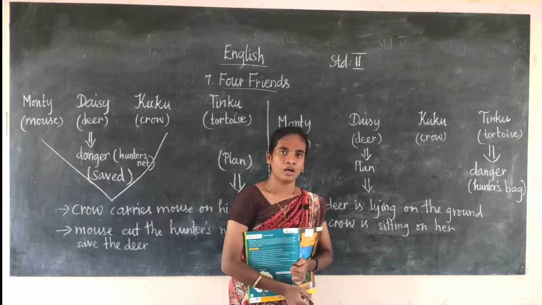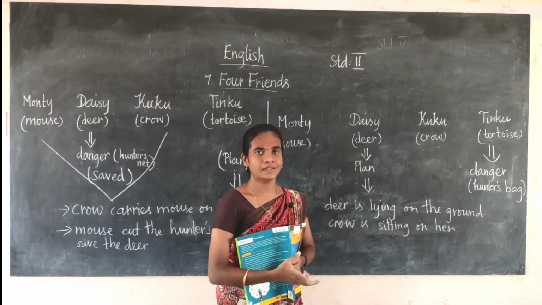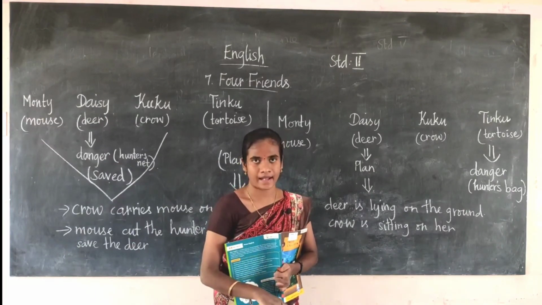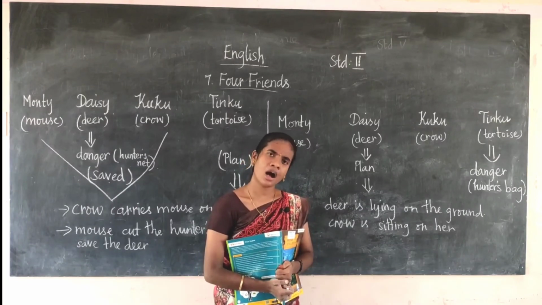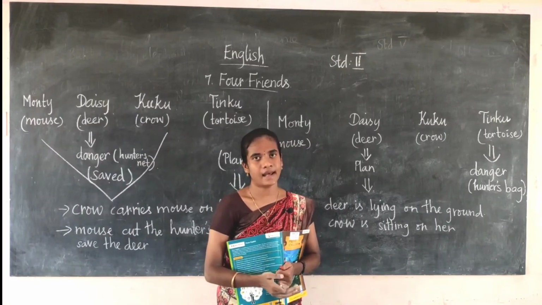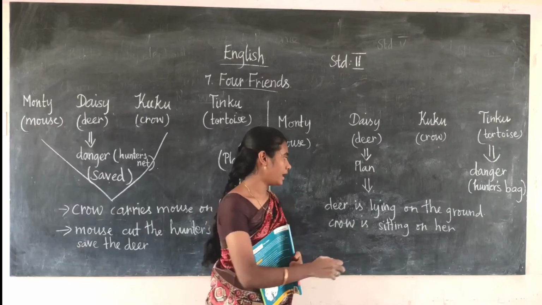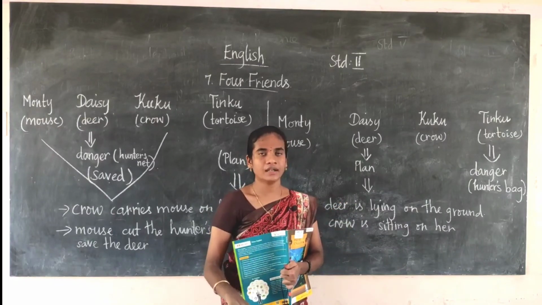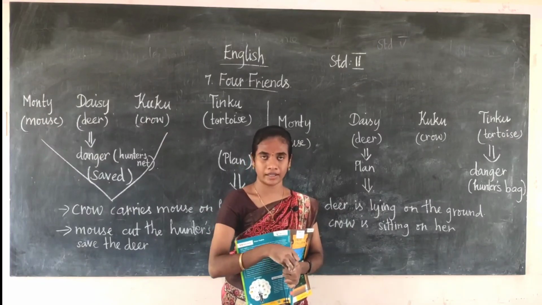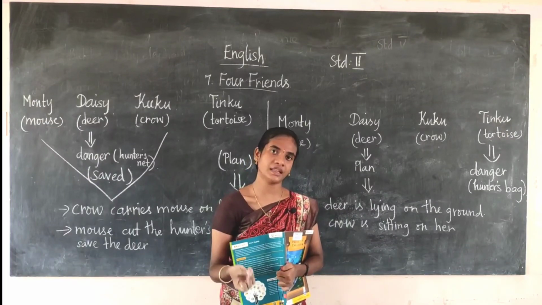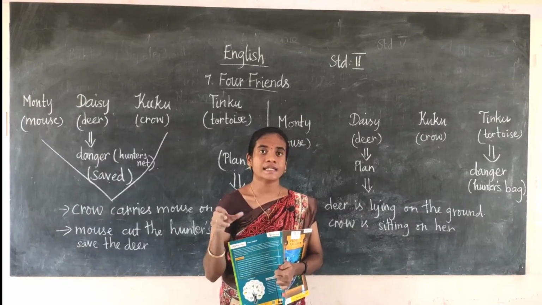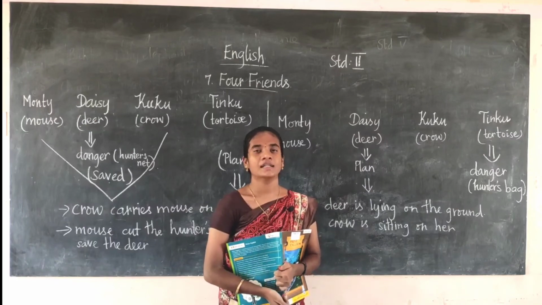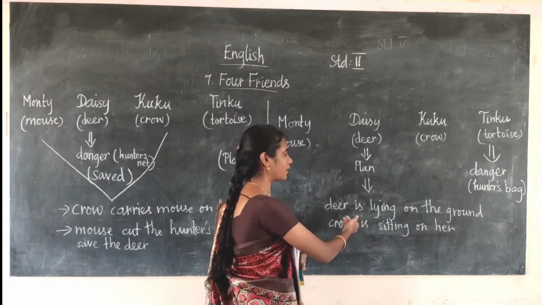So now what will the hunter think by seeing this? The hunter will think that the deer has died. How does he think that the deer has died? Because the crow is sitting upon the deer. Usually if anything dies, the crow will sit upon the dead animal and start making a lot of noise. The same situation is here.